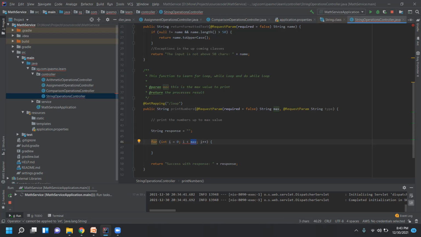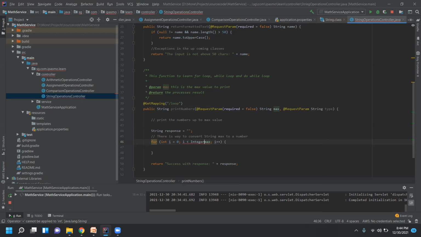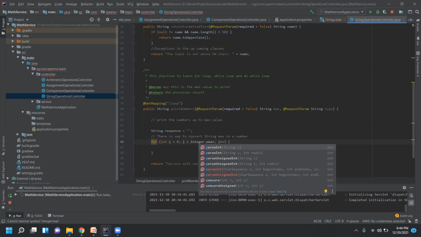Now you see max, right? Max is of type string. I want to compare a number here, so convert the string value to a number. There is a way to convert: you need to use the Integer class. Integer is for numbers. Then you see what functions are available. Among the static functions, there is a function called parseInt.